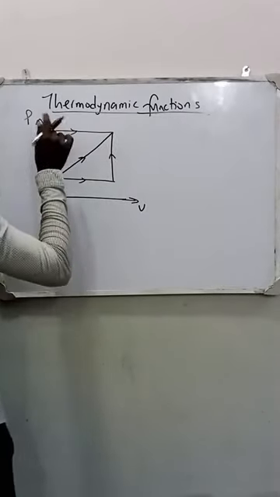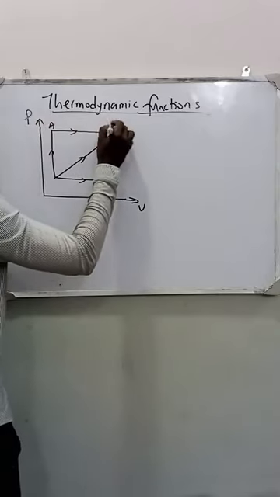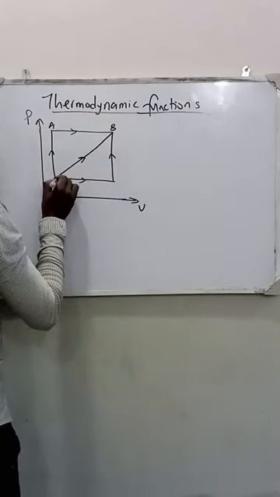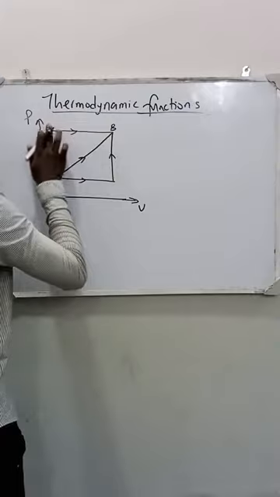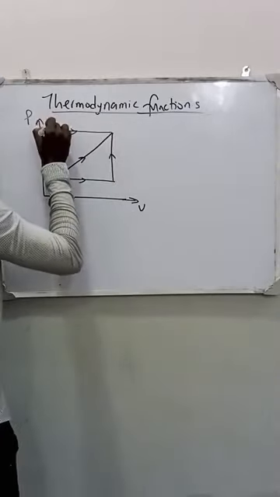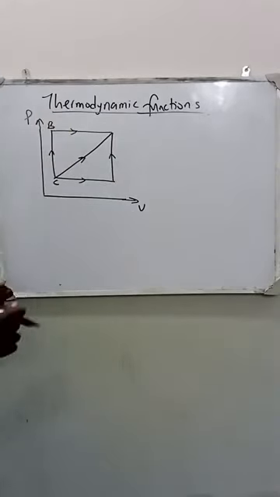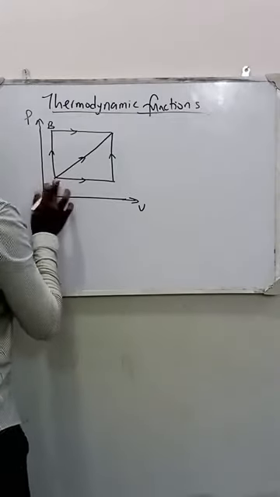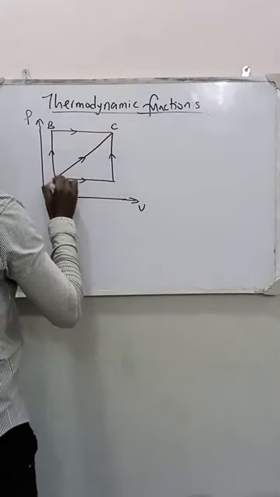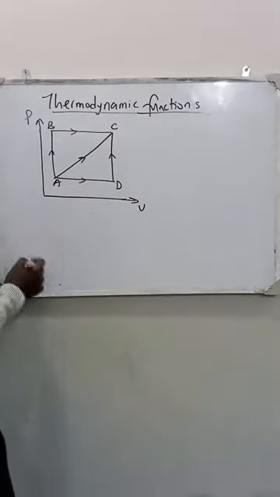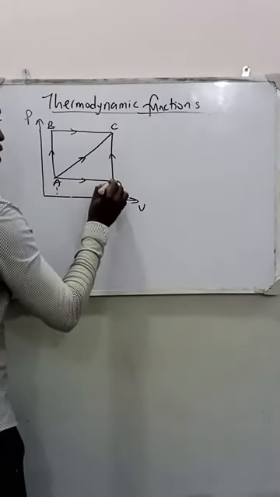Let's label the points B, C, A, and D, so that we follow the same format. I'll change the volume here.